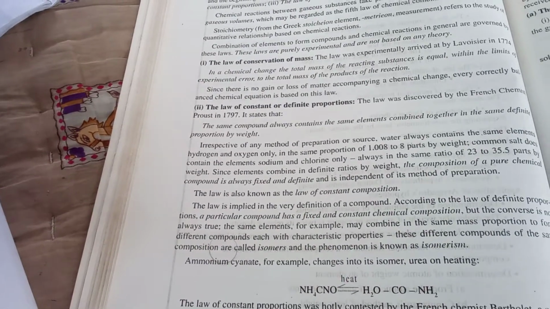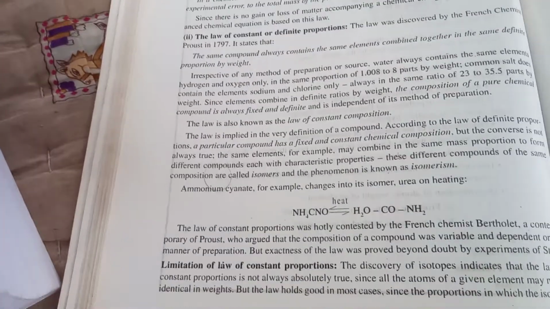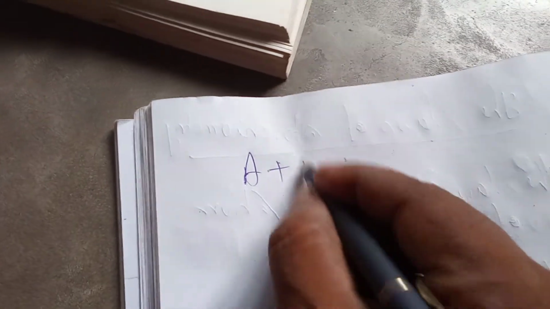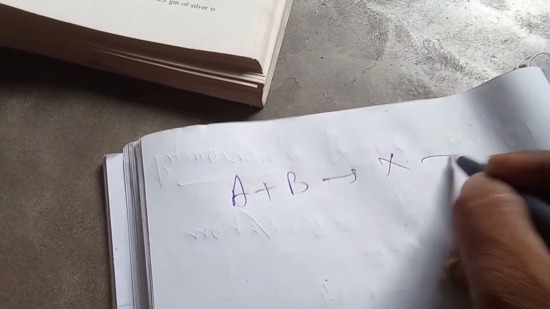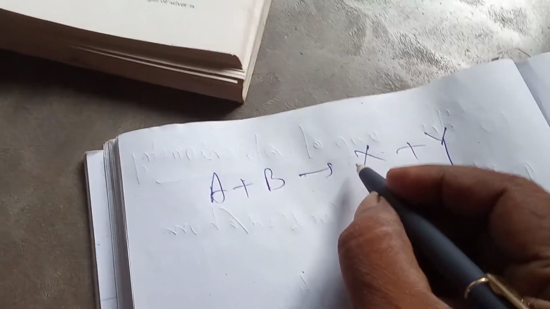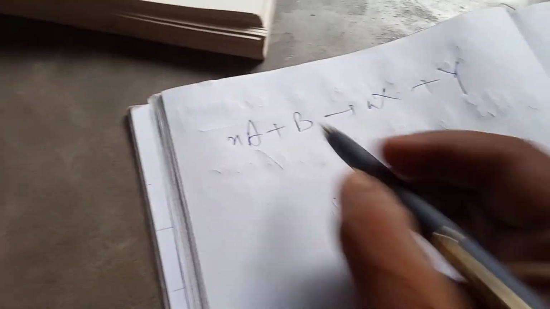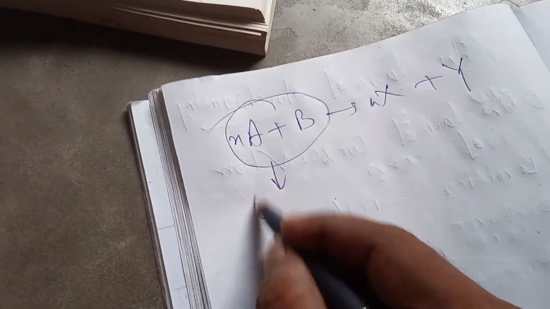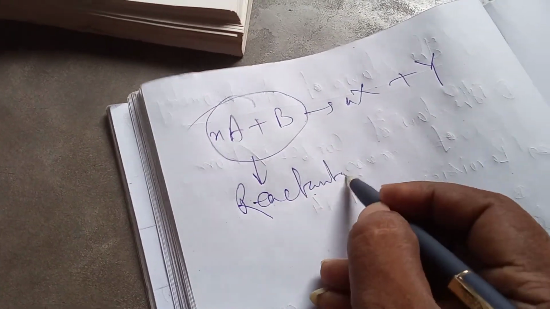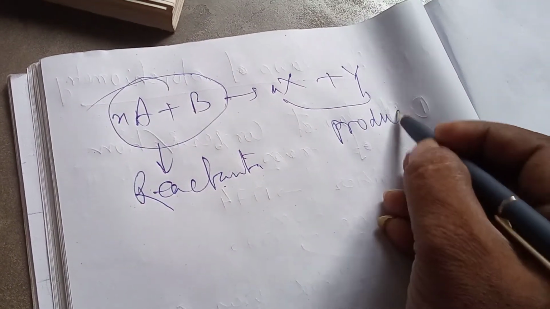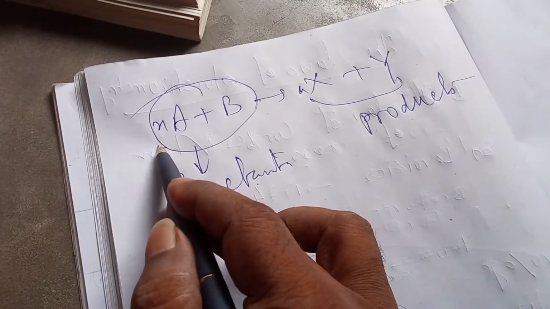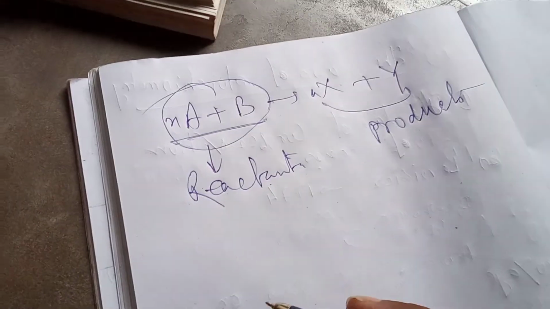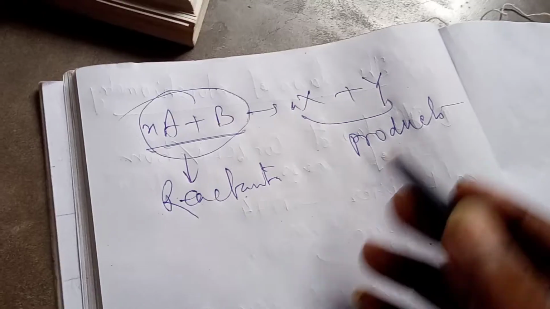Then comes the law of constant proportion. Two compounds with the same element, A plus B, reacting to form X and Y. Let there be numbers A, X, etc. These are the reactants, and these are the products. The sum of their mass will be equal to the sum of the mass of the products.